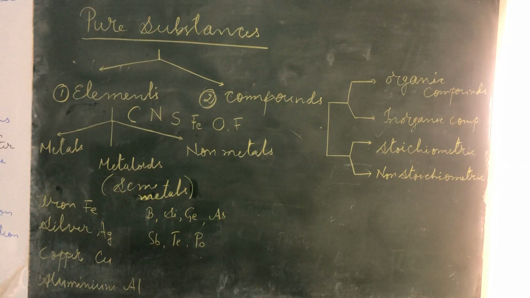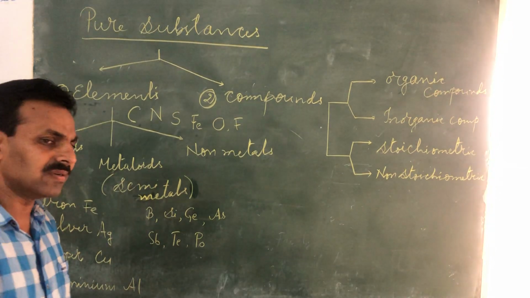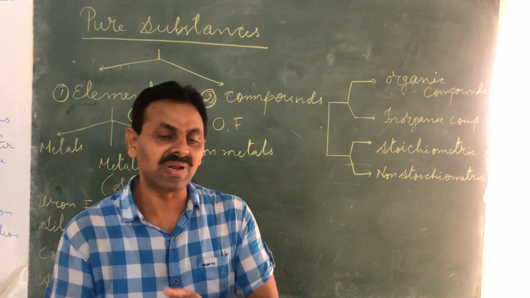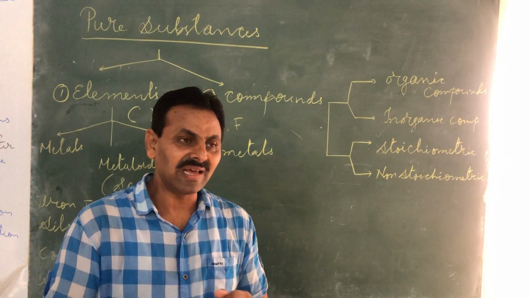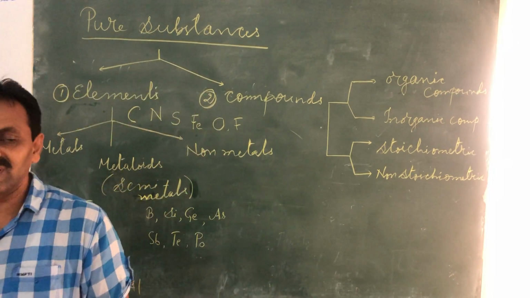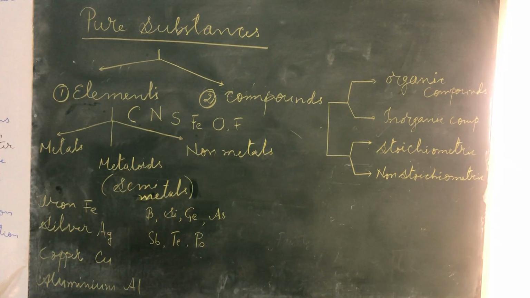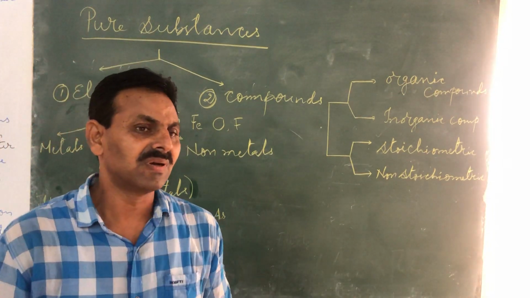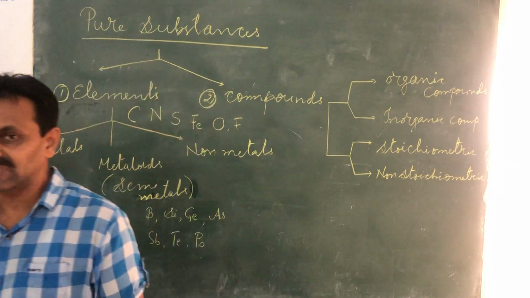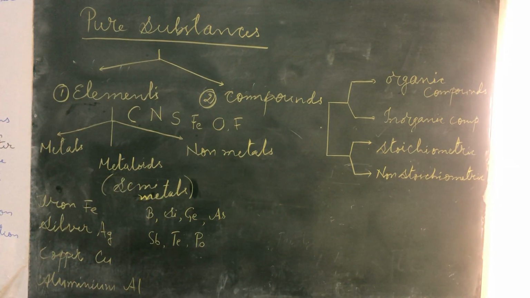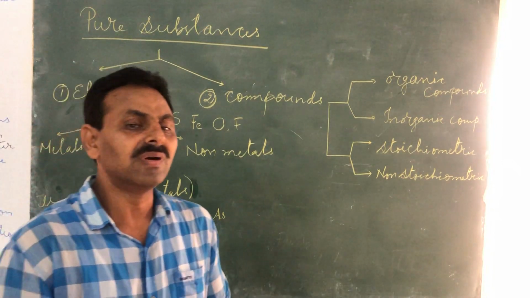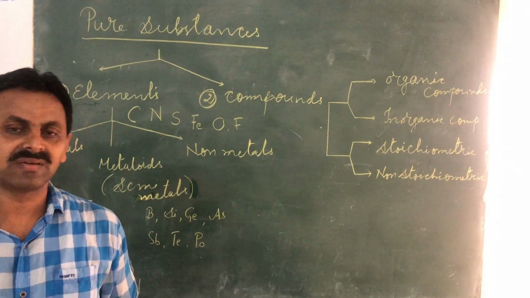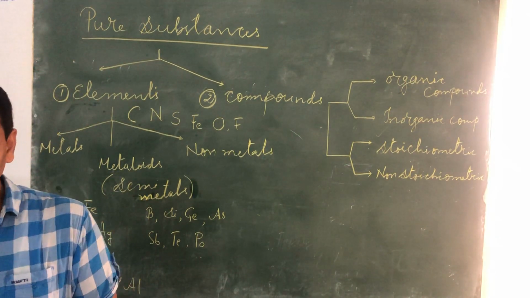5 is enough. Next day 5. Next day 5. Within 15 days you will be absolutely perfect with these elements and their symbols. See, the entire details of each and every element you will learn gradually. No curriculum is such that in any standard you have to learn everything about all these elements. Gradually you will learn about a few elements, and then a few more details of individual elements in intermediate level or plus 2 level and so on.